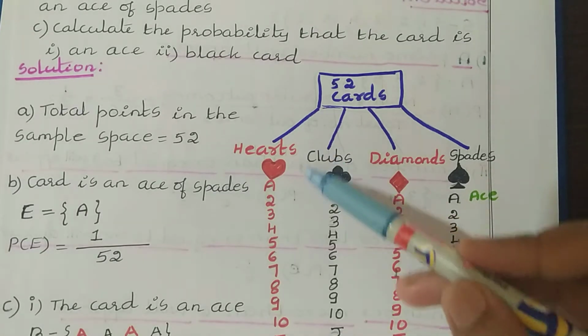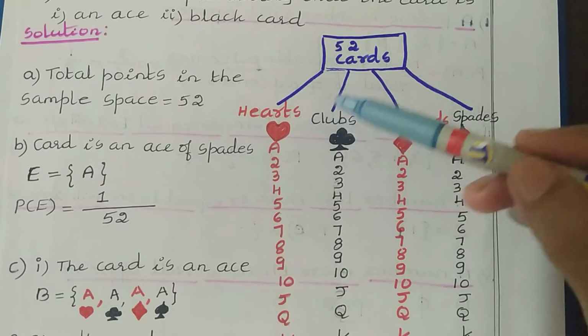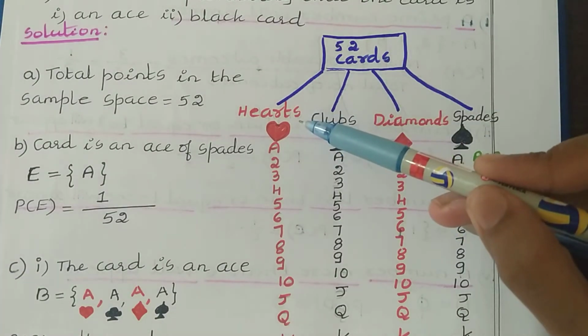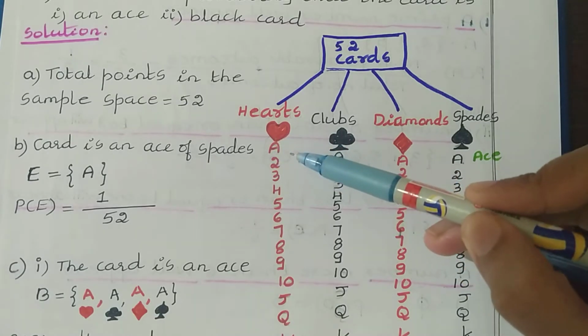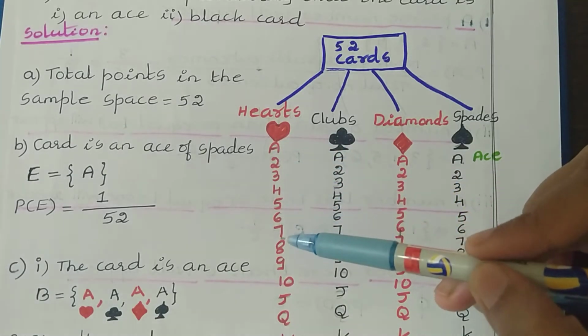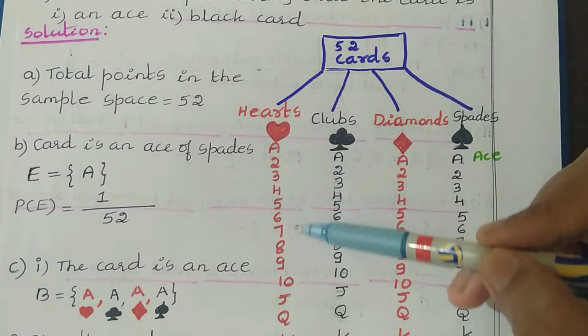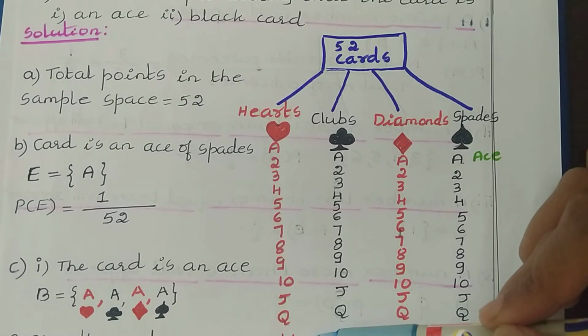Again, in each category we have 13 cards. Like if I consider the hearts category, here we can have ace, A, this one card, then 2, 3, 4, 5, 6, 7, 8, 9, 10. These number cards, then jack, queen and king.